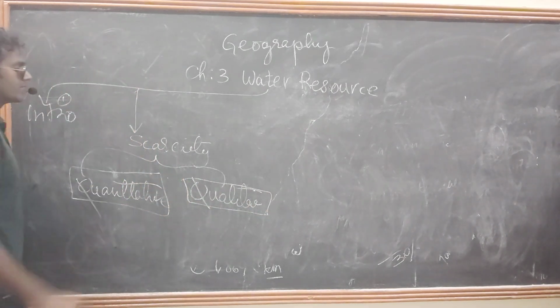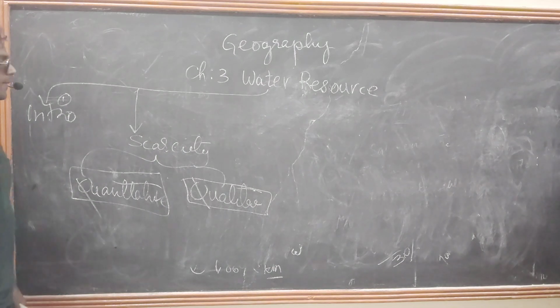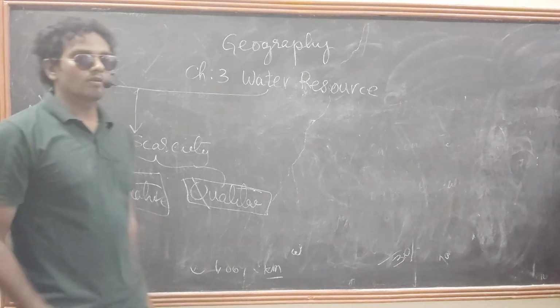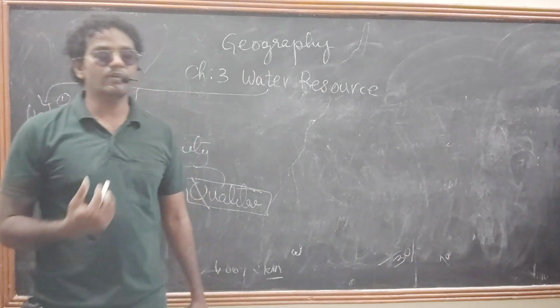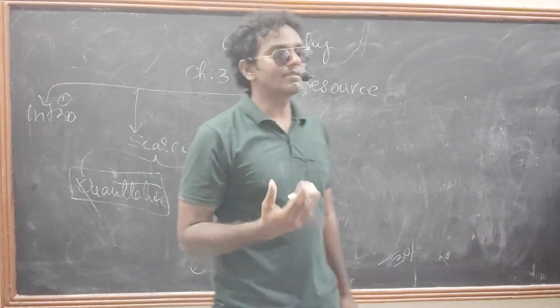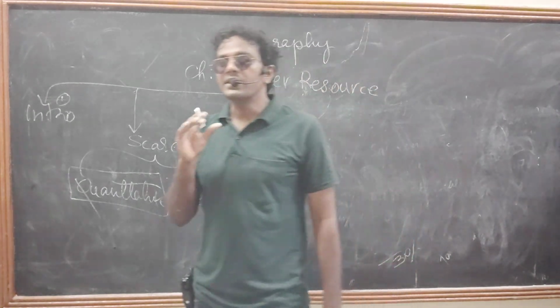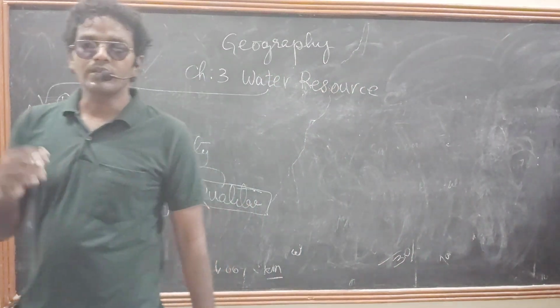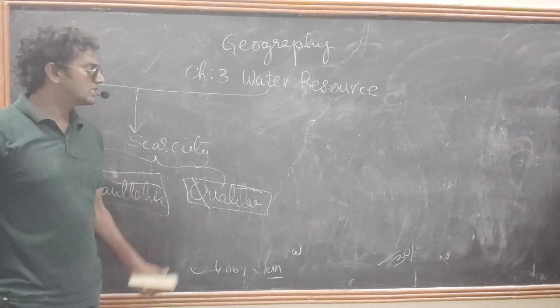What is scarcity? Scarcity means I need water to satisfy my needs, but I am not getting that much water. Minimum need is there, but it is not satisfied. Why? Because there is scarcity.